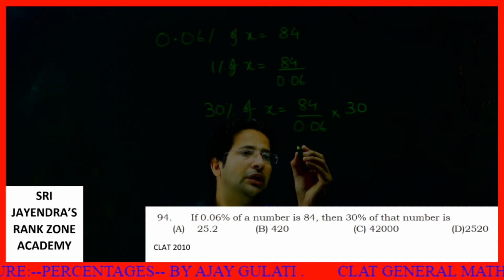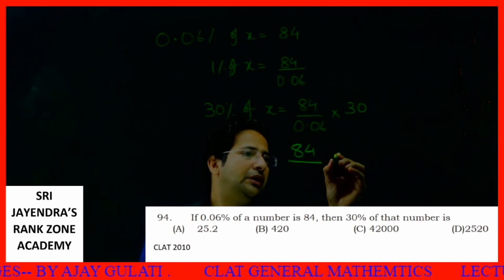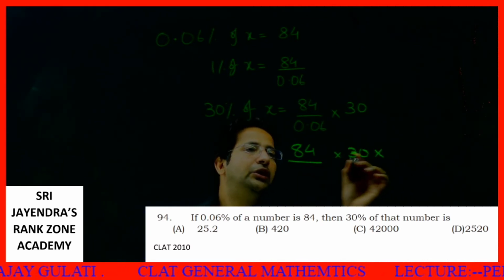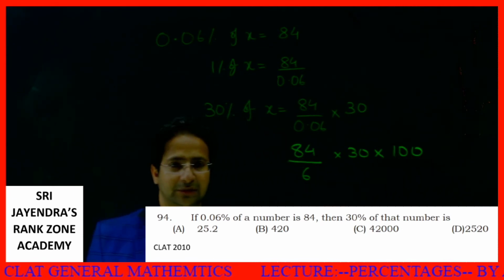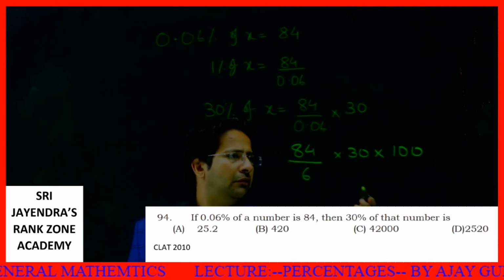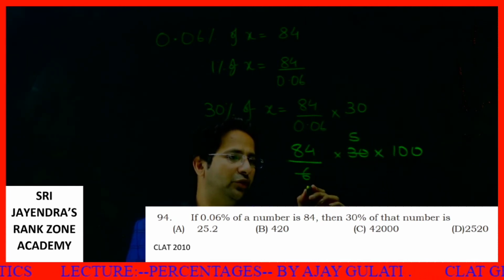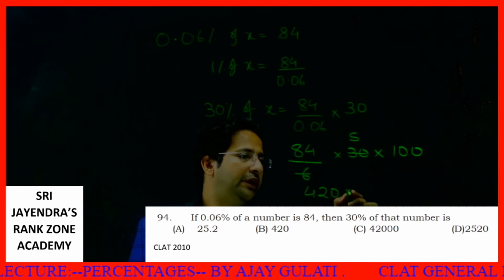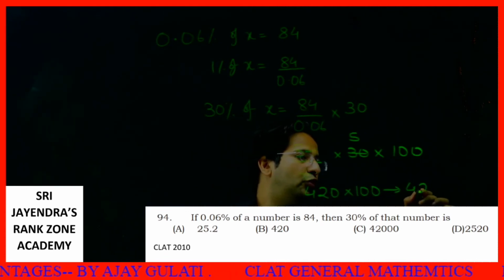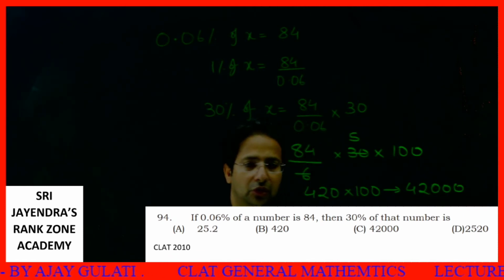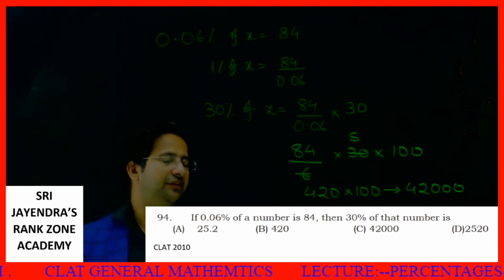What I'll do, I write this 84 into 30 into, this is 0.06, I will say 6 into 100 by, for removing the two decimals. Clear? So it's very easy now. 30 and 6 cancel will give 5. 85 into 4, 420 into 100. That will give me a value which is equal to 42000. Option number C is your answer.